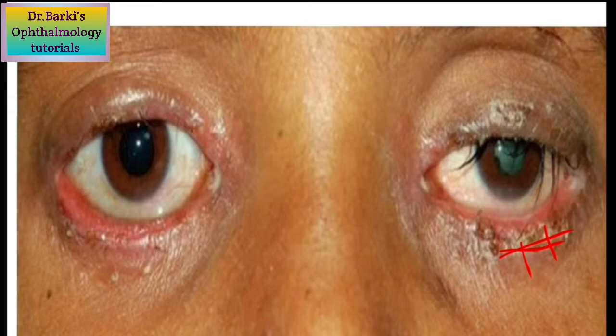And there will be a mild amount of conjunctival papillary reaction. In long standing cases, there can be scarring of the eyelids, tylosis or lid edema, or madarosis. You can see there is loss of eyelashes here, and trichiasis, that is misdirected eyelashes. There can even be poliosis, that is whitening of the eyelashes. It can progress even to involvement of the cornea, leading to keratitis in the form of punctate erosions. There can be vascularization of the cornea and even infiltrates. So these are the signs which you observe in staphylococcal blepharitis.